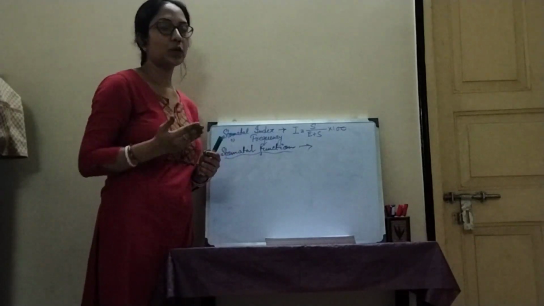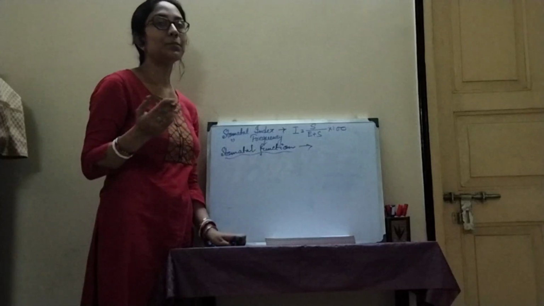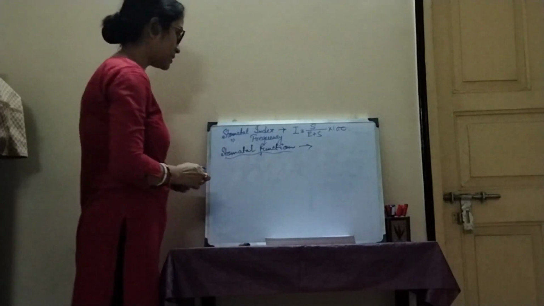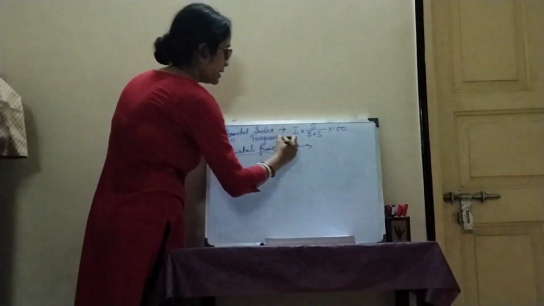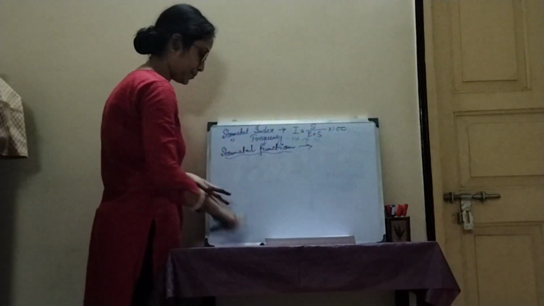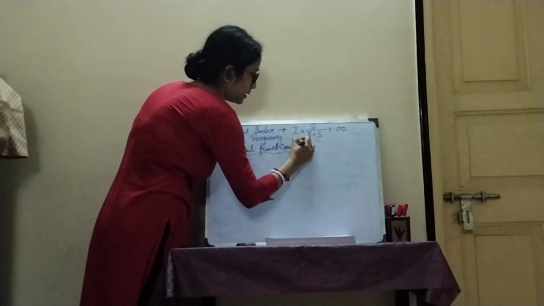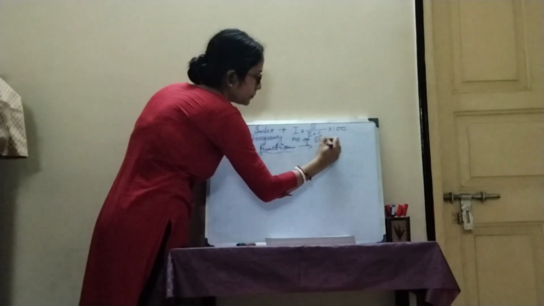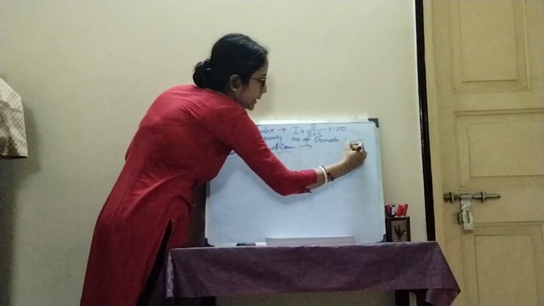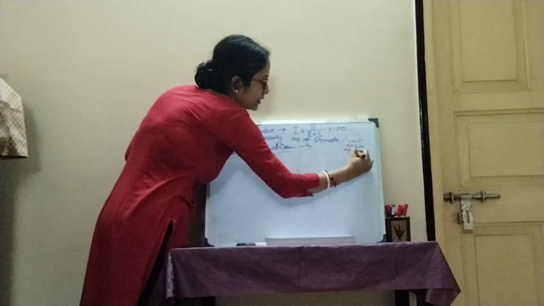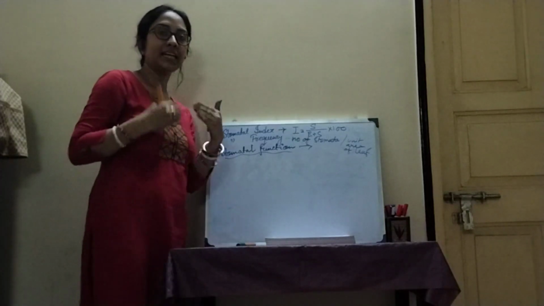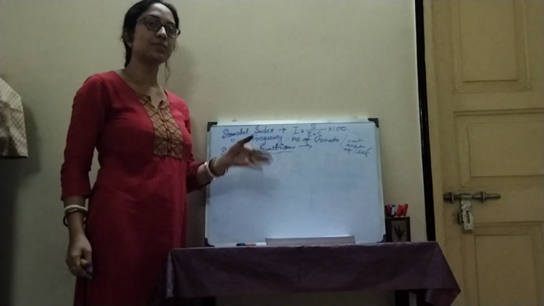Stomatal frequency is defined as the number of stomata present per unit area of the leaf. Number of stomata present per unit area of leaf is stomatal frequency. Number of stomata per unit area of leaf.